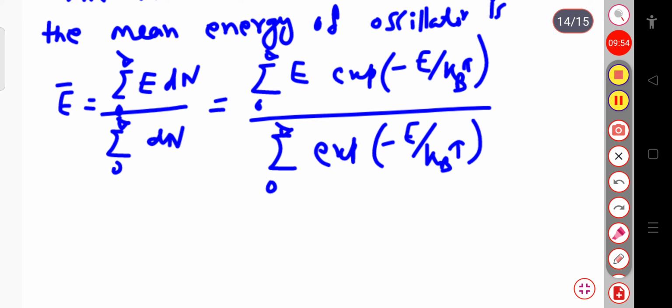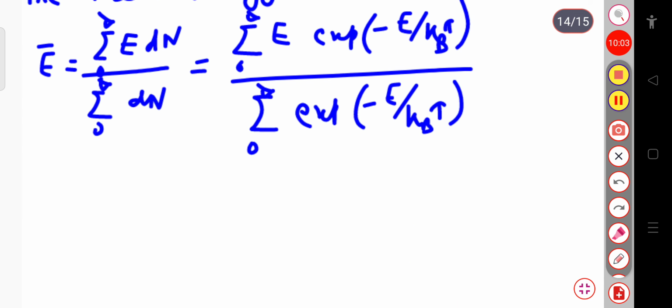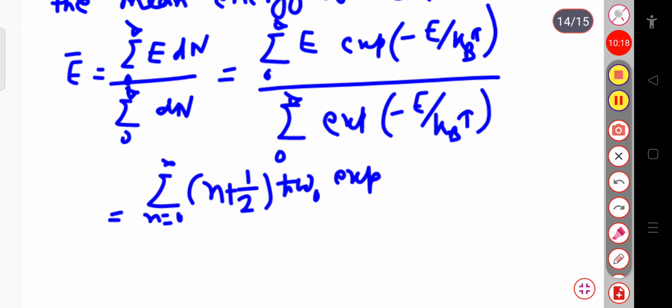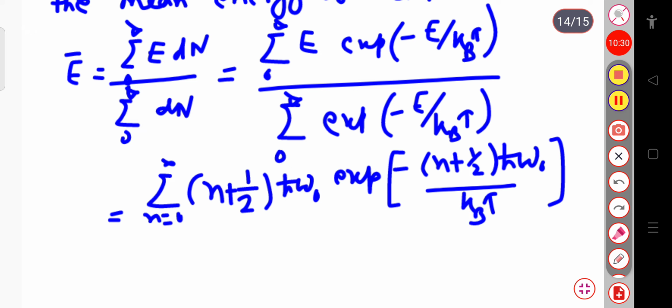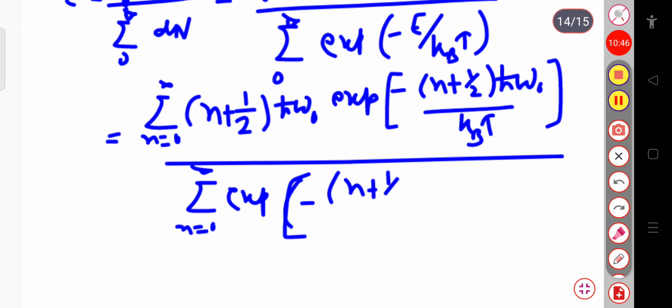Now if I put the value of this energy, that is, here you can see the energy value is n plus half h cut omega naught, then this average energy will be equal to sum over n equal to 0 to infinity of n plus half h cut omega naught, in place of energy, times exponential minus n plus half h cut omega naught divided by kT, whole divided by sum over n equal to 0 to infinity exponential minus n plus half h cut omega naught divided by kT.